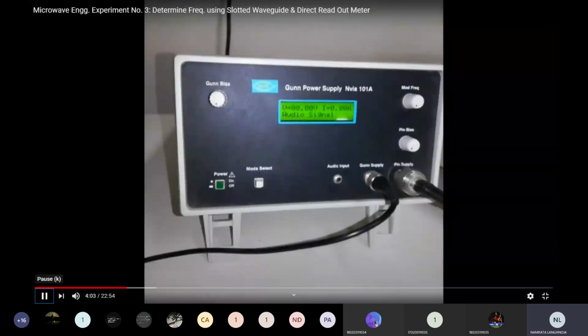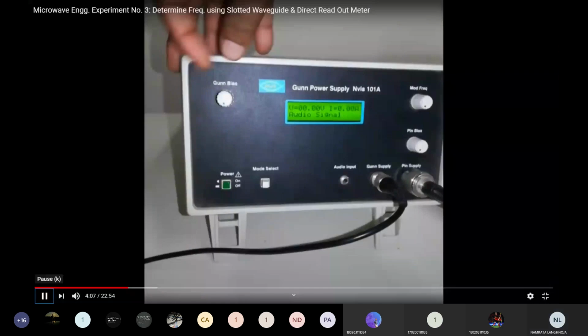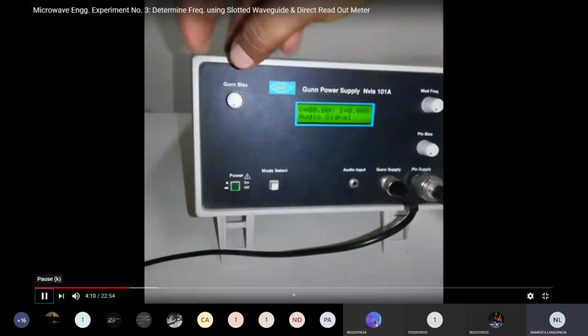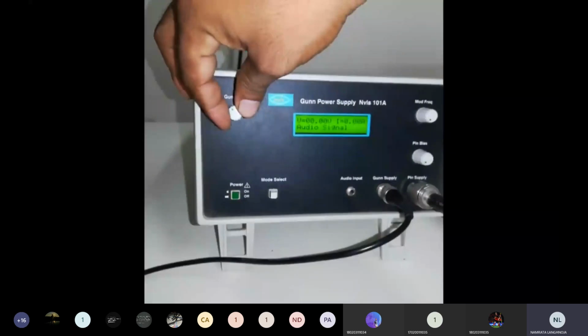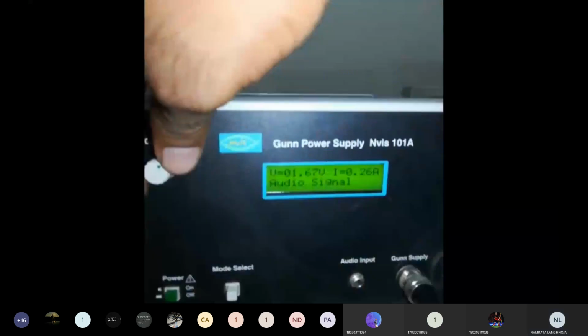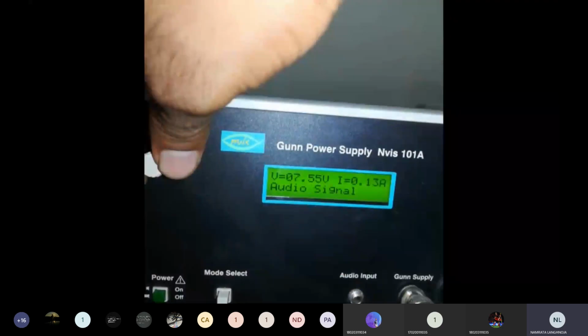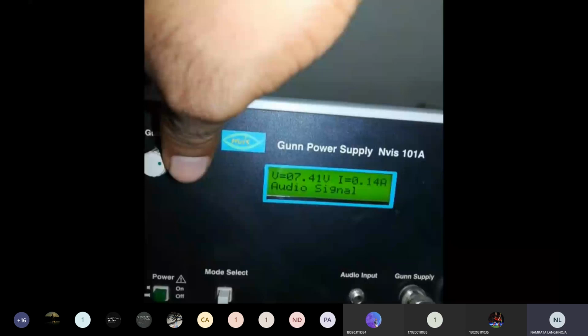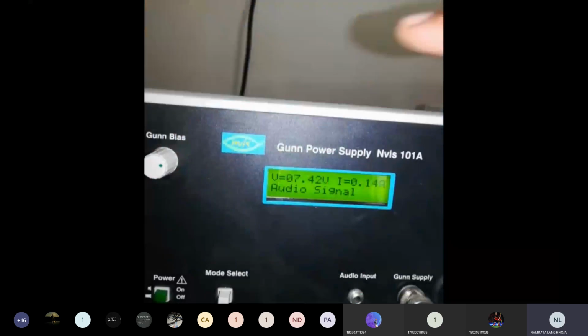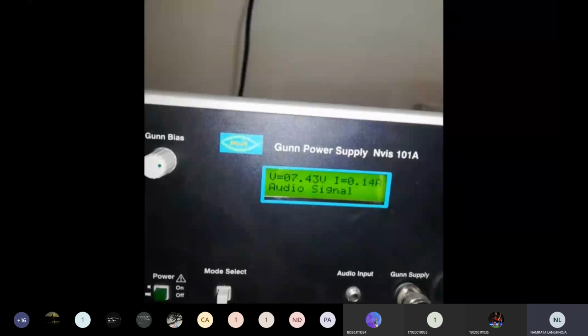So first, we will vary this voltage by using this gun bias, and we'll keep this around 7 volt. So current will be around 0.15 ampere. I'm changing this. Now voltage is changing. You can see it should be around 7 volt. It should never exceed 9 volt. So let us set this. This is 7.42 volt.